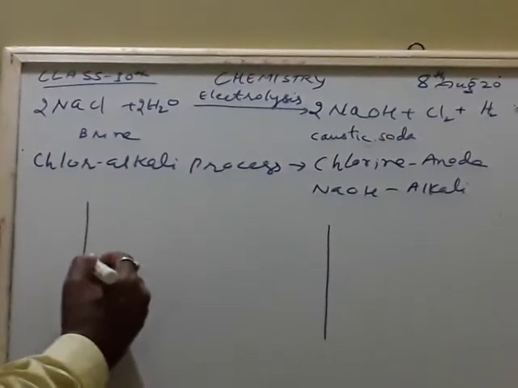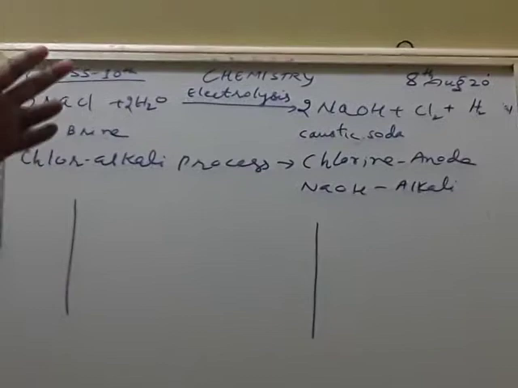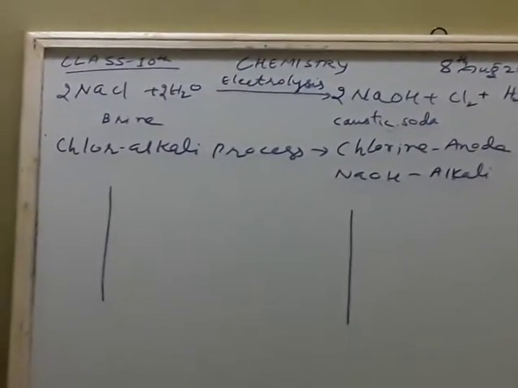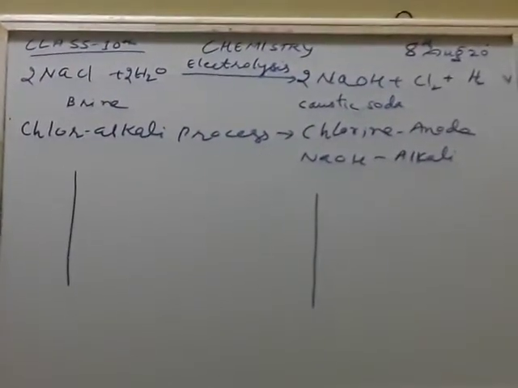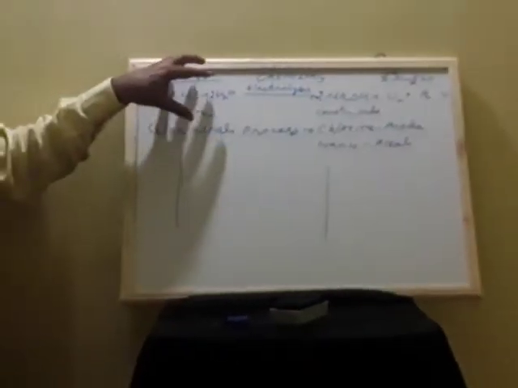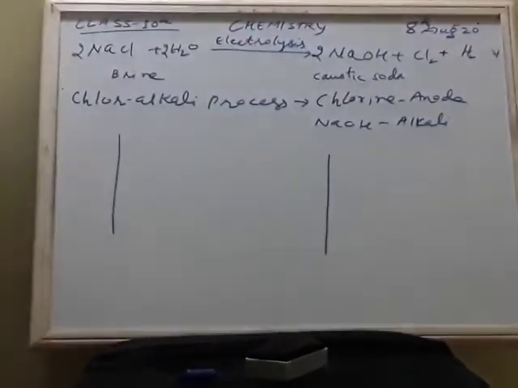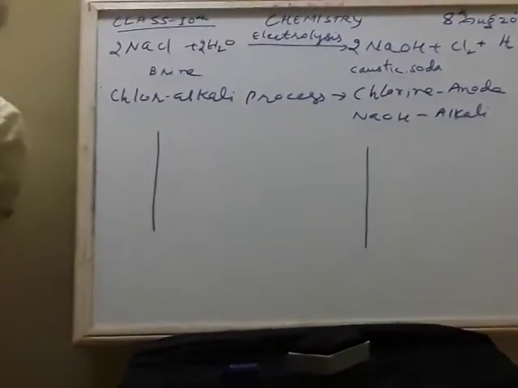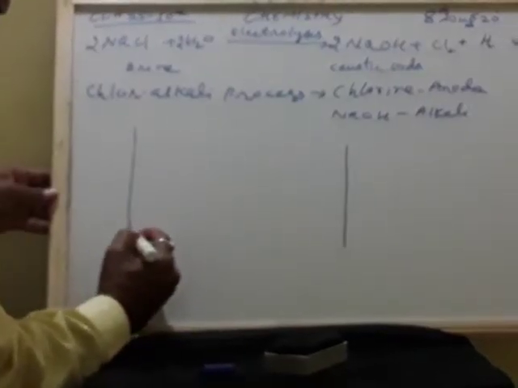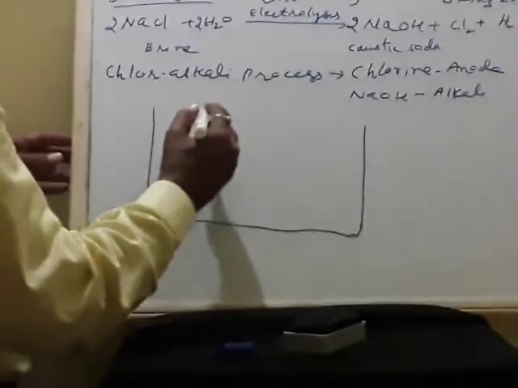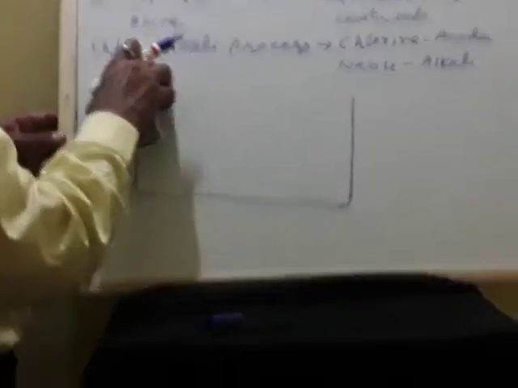To this beaker, when you want to supply electrolysis, actually what is electrolysis, you know? When you supply electricity through the solution, there is decomposition. Actually, when the brine undergoes electrolysis, it will decompose into sodium hydroxide, chlorine, and hydrogen gas. They come in the form of gases, and they are collected at different places. So that's why we use a beaker, because you are supplying electricity.